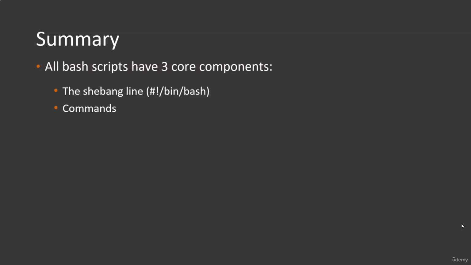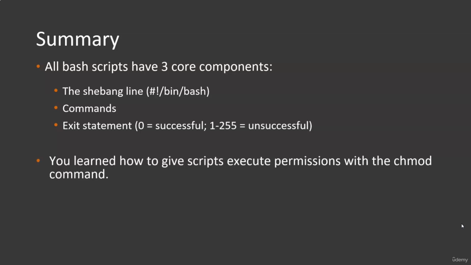The middle of a bash script is the commands. This is where the show actually happens. And the more commands you know, the more varied the scripts you can write. But don't worry, we'll be covering a lot of useful commands in this course. The end of a bash script is the exit code. The exit code tells the shell whether the script ran successfully or unsuccessfully. Finally, you learned how to run your bash scripts by giving them execute permissions with the chmod command.